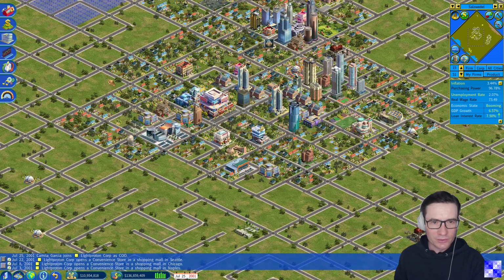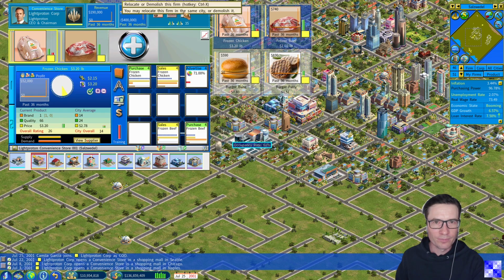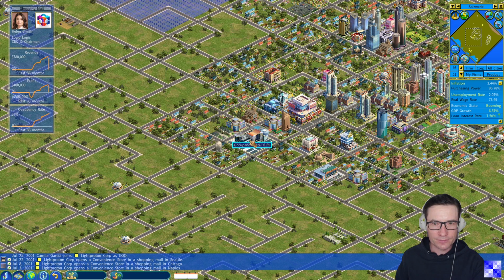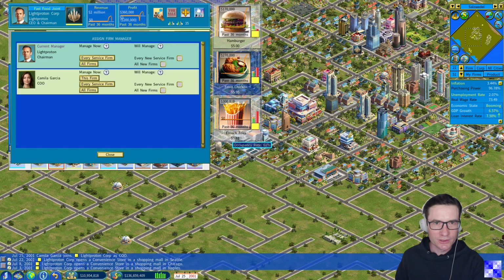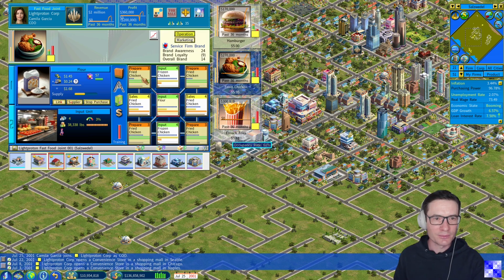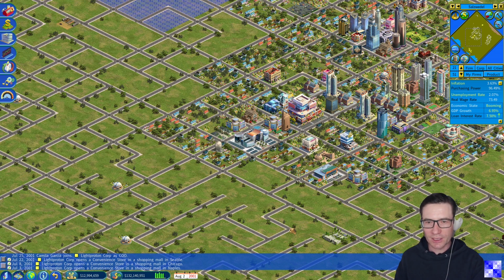Now we will go to all of the different kinds of stores and shops we have. Convenience, appoint manager, every new retail store, every retail store. Also for fast food joints, every new service firm, every service firm. And now someone will take care of the right pricing so that we still increase in market share, but of course are profitable and so on. Yeah, that's it. Okay, great.